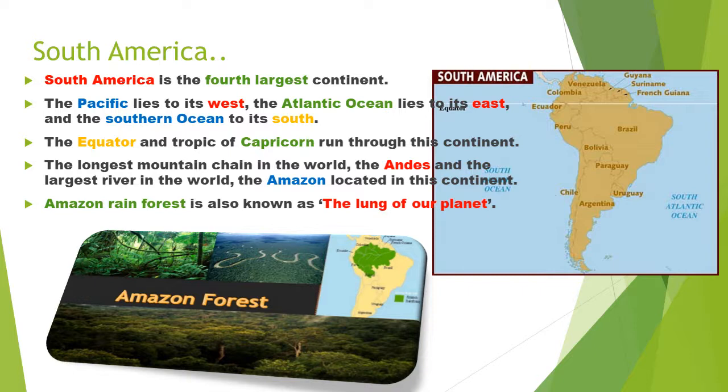The longest mountain chain in the world, the Andes, and the largest river in the world, the Amazon, are located in this continent. So longest mountain chain, மலைத்தொடர்னு சொன்னோம் இல்லையா, அதே மாதிரி லார்ஜஸ்ட் ரிவர், மிகப்பெரிய ஆறு சவுத் அமெரிக்காவில் உள்ளது. Amazon rainforest is also known as the lung of our planet.